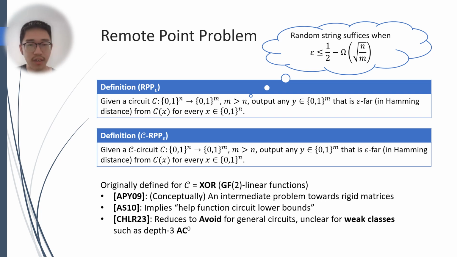In a later work, it is shown that an efficient algorithm for the remote point problem can imply hardness of function circuit lower bounds, which is a generalization of circuit lower bounds. It is known that the remote point problem reduces to Avoid for general circuits, but for restricted circuits like constant depth circuits, it is unclear whether it can be reduced to range avoidance.